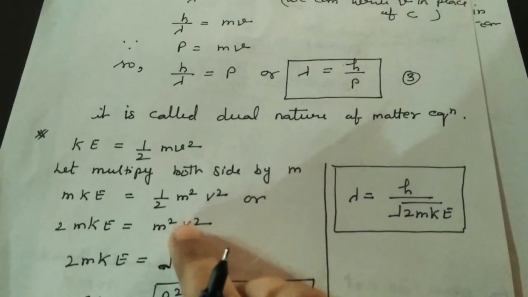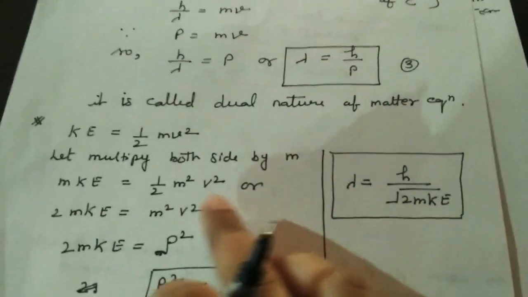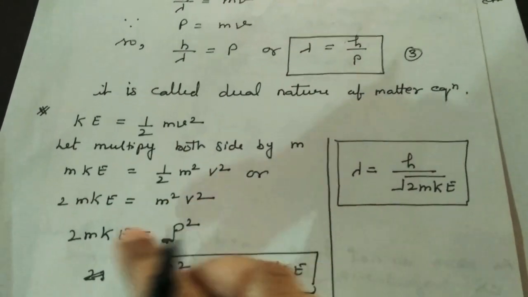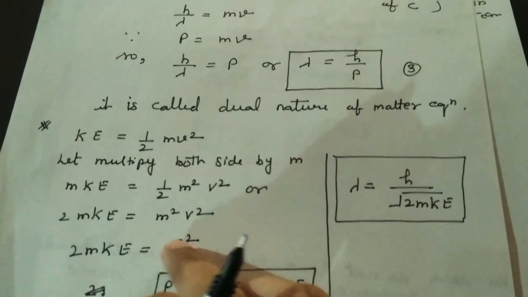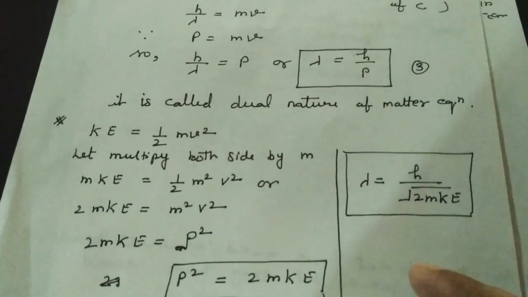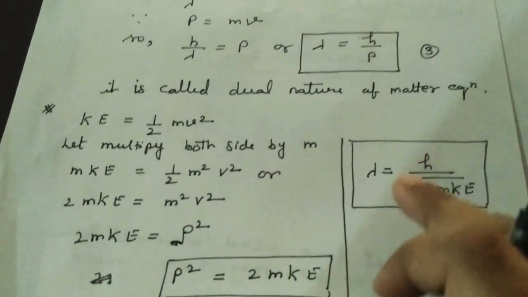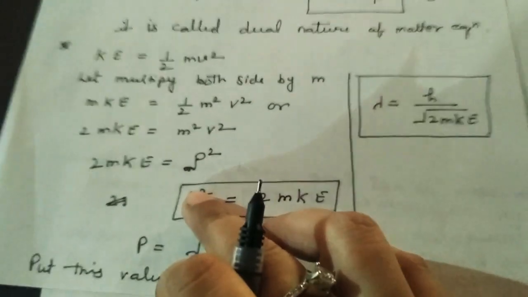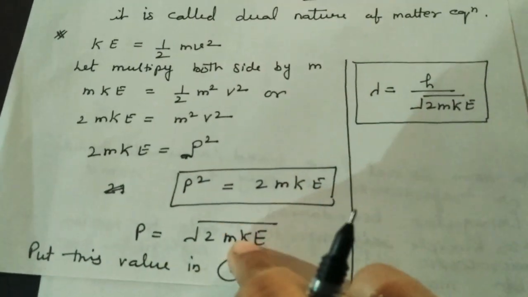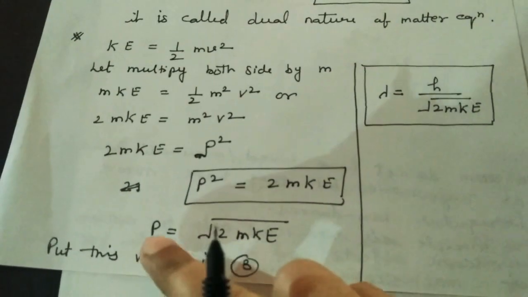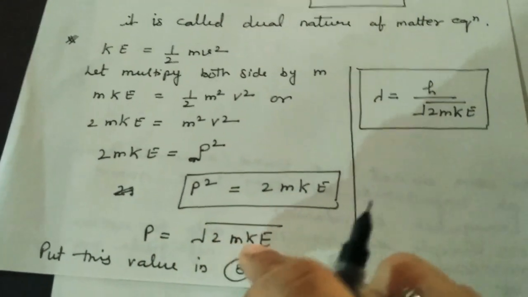Now mv is equal to p, so here is square, so we also square p: 2m ke will equal p square. Or we remove the square and put it under root, so p equal to root 2m ke.